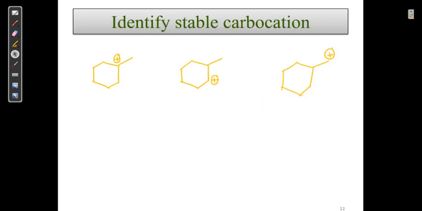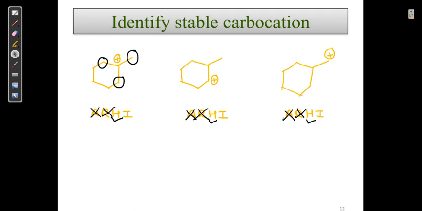Identify the stable carbocation. In case of Ar-H, here also Ar-H, here also Ar-H. So there is no cyclic structure, and we can easily conclude that there is no aromaticity and there is no resonance. These have hyperconjugation. So how many alpha hydrogens are there? This has two and this has three. 3 + 2 is 5, + 2 is 7 alpha hydrogens.